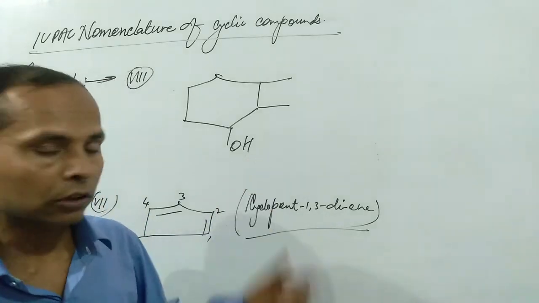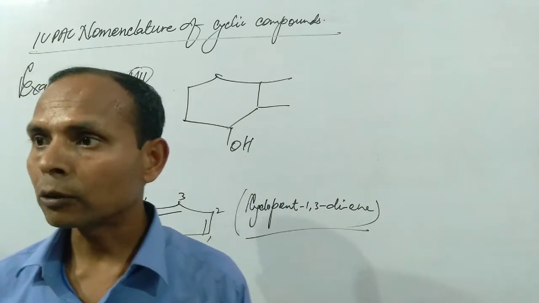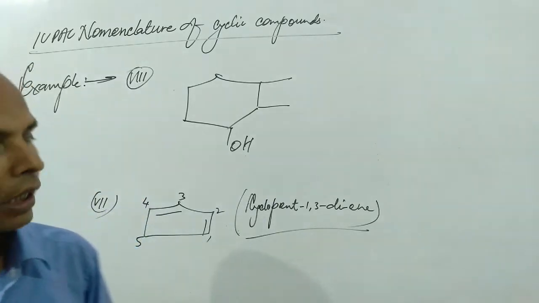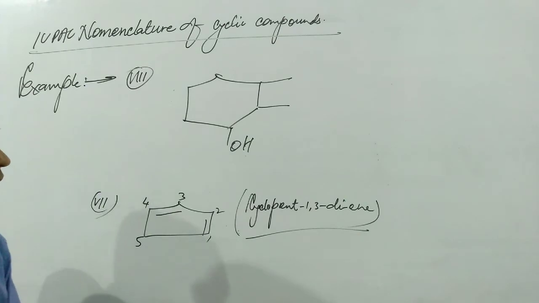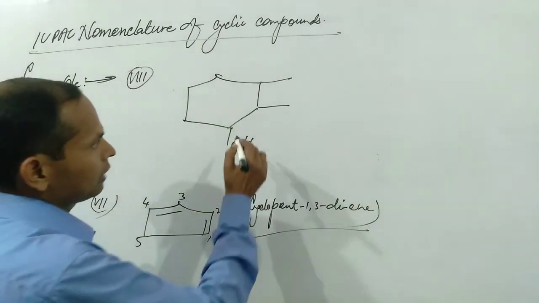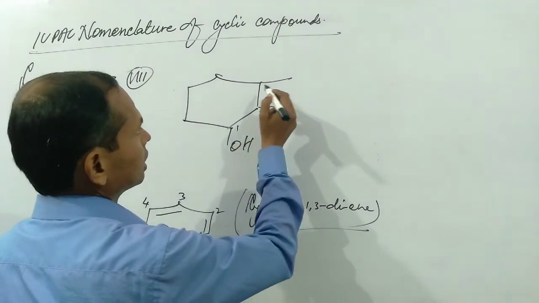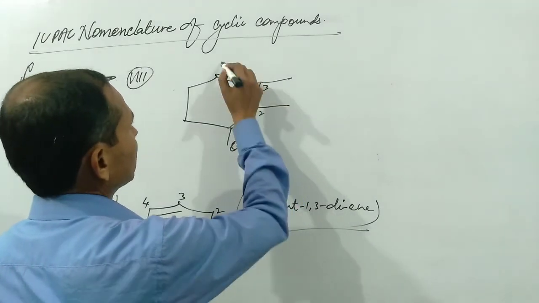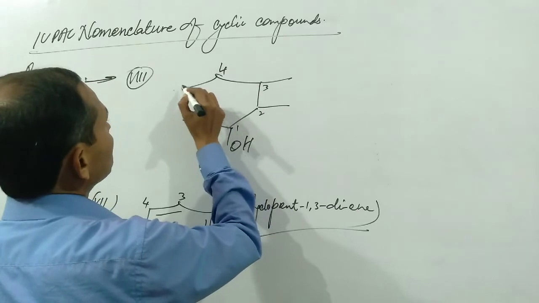Similarly, in this case also, the functional group, the hydroxyl group, that is alcohol, is present at one of the carbon atoms. So the counting of carbon atoms will start from this carbon atom and cover the constituents to move further.